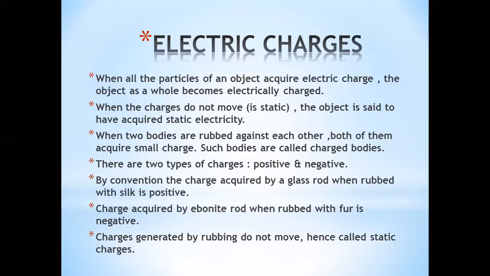And another convention is the charge acquired by a glass rod. Glass rod के ऊपर charge जो develop होती है when it is rubbed with a silk cloth is positive. And at the same time, charge acquired by ebonite rod. Ebonite is a kind of material which, when rubbed with fur, attains a negative charge. This we have to remember कि जो charges develop होती हैं by rubbing, they do not move, hence they are termed as static charges.